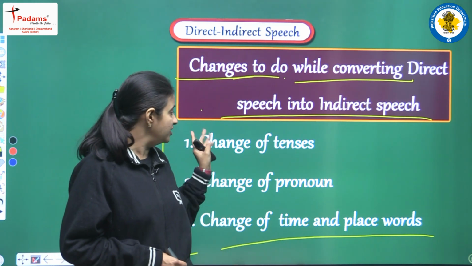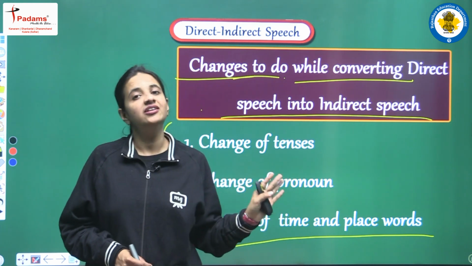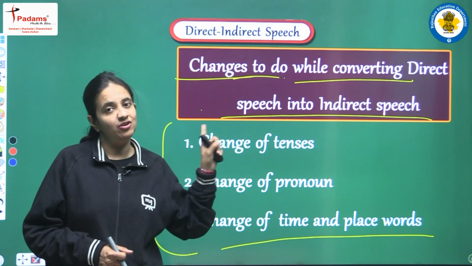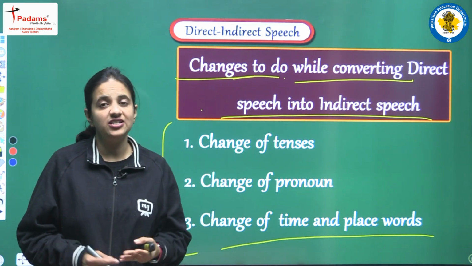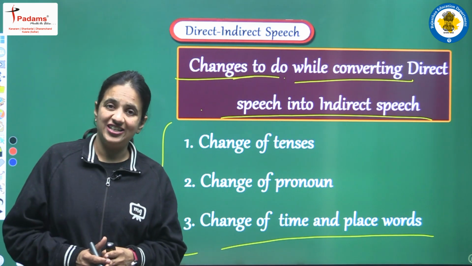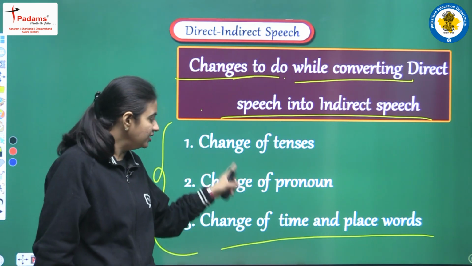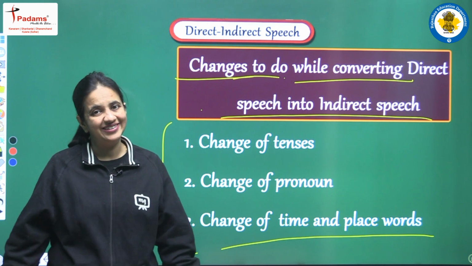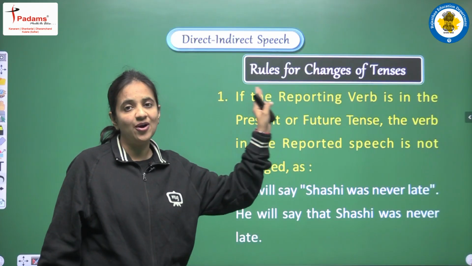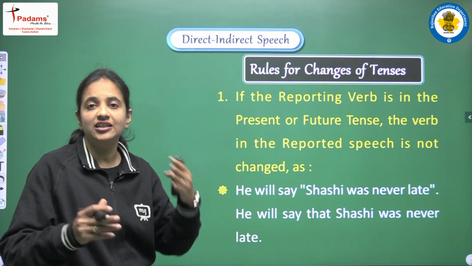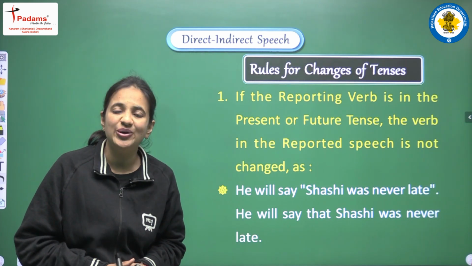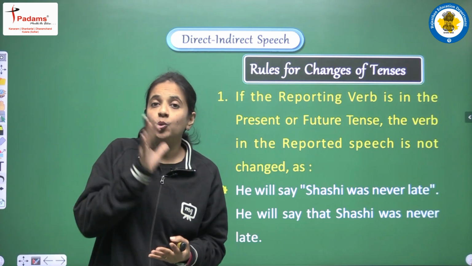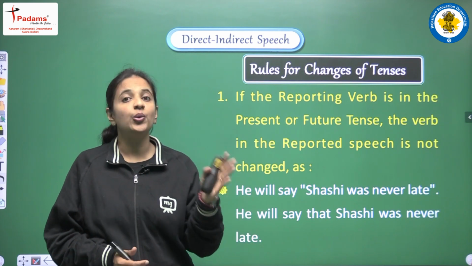First of all, we will start with change of tense, and in that point we will read all the rules and all the changes related to it, and we will understand how we have to change the tense and when we do it. In this manner we will cover all three points in a very detailed manner. So let's see how we have to change the tenses. What are the rules that we have to follow when we are converting a sentence from direct speech into indirect speech?